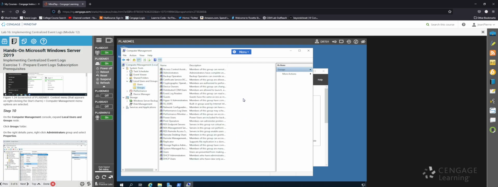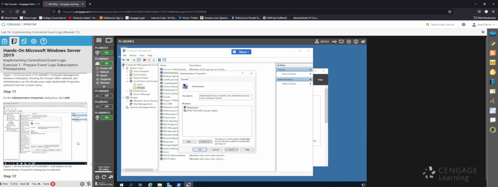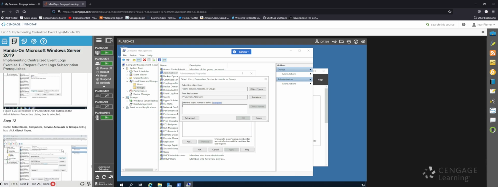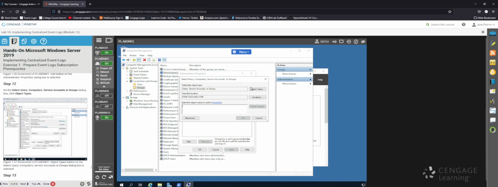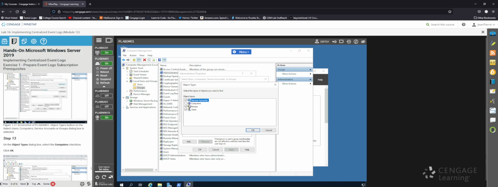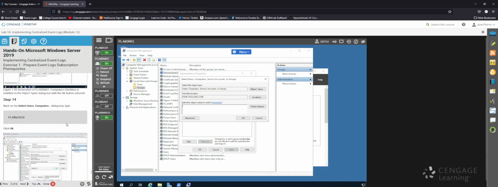On the right details pane, right-click Administrators Group and select Properties. So now we're just going to add a user here. Well, first they want us to do the object types. And is it the computers checkbox again? It is. Okay, so I'll do that. Great.